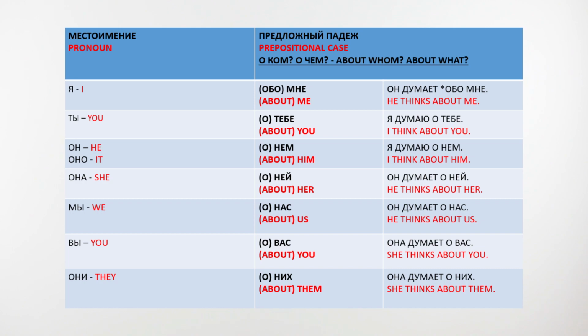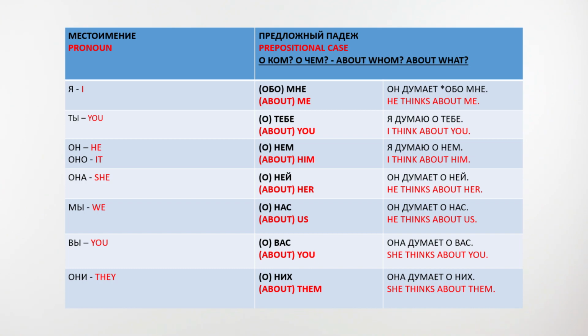Она, she. О ней, about her. Он думает о ней. He thinks about her. Мы, we. О нас, about us. Он думает о нас. He thinks about us.